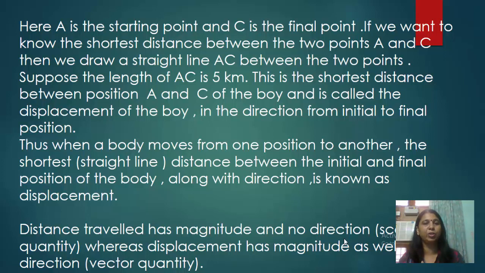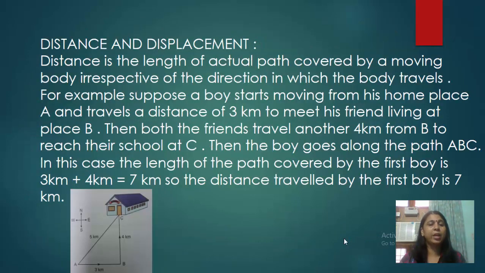Distance traveled has magnitude. That is, 7 kilometer was the distance traveled by the boy, and that has only magnitude, that means a number with unit, that is 7 kilometer. It has no direction, therefore it is a scalar quantity, whereas displacement has magnitude as well as direction, therefore it is a vector quantity. If we ask what is the displacement of the boy, that is 5 kilometer, and towards which direction, you can see the direction chart is given.